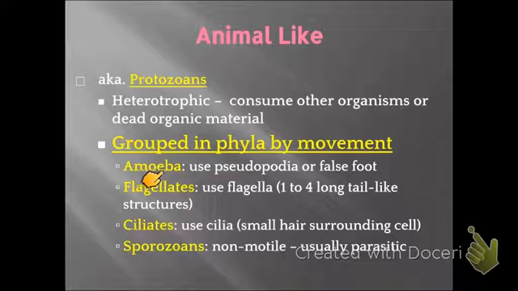So there's an amoeba, and this uses a pseudopod or a false foot. So pseudo means false, pod means foot. So pseudopod or false foot. There's a flagellate, so it uses flagella, 1 to 4 long tail-like structures. Ciliates, so these guys use cilia, the small hair surrounding the cell, if you remember from our bacteria unit. And sporozoans, so these are non-motile and usually a parasitic type protozoan.